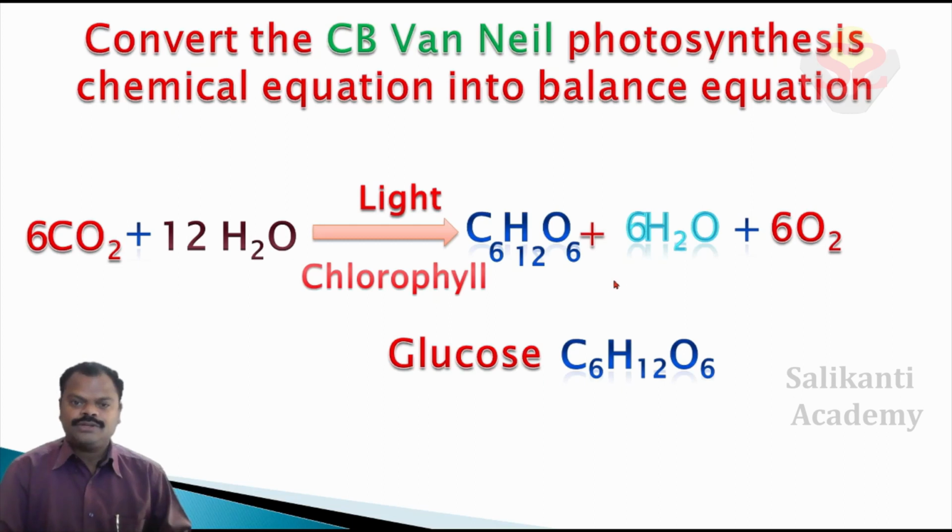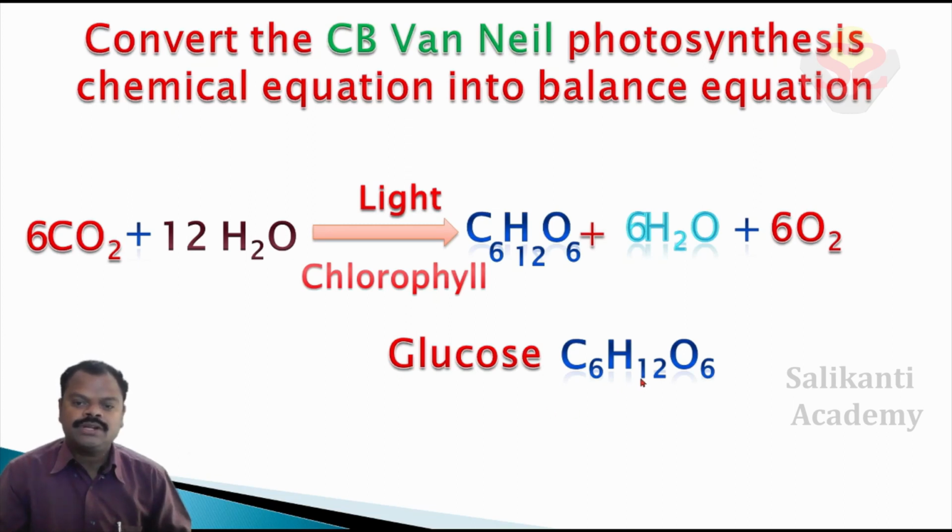Children, listen carefully. I give a technique to balance the photosynthesis chemical equation. Children, you always remember this chemical formula of glucose molecule, that is C6H12O6. See children, 6 carbon atoms are present in glucose molecule, so you simply write 6 before carbon dioxide.